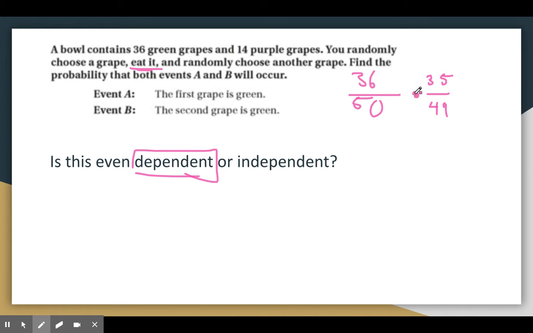So that means we multiply them together, right? These are going to be big numbers. When you multiply fractions, like I said, you just go straight across. So 36 times 35 gives us 1260 over 50 times 49, which gives us 2450. All right, so that's the probability.